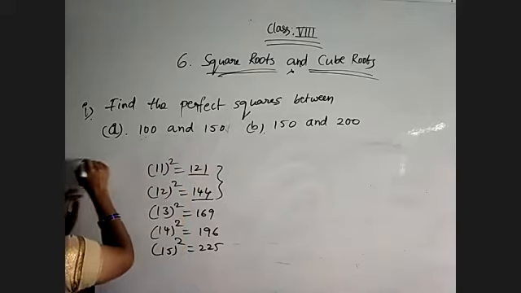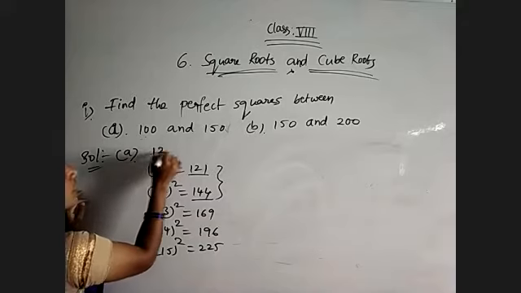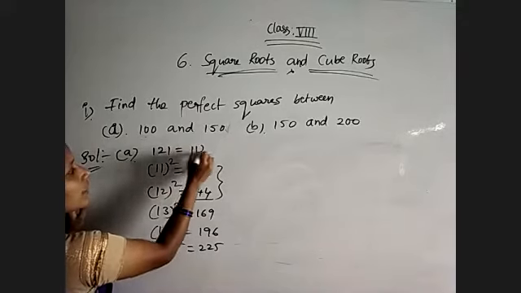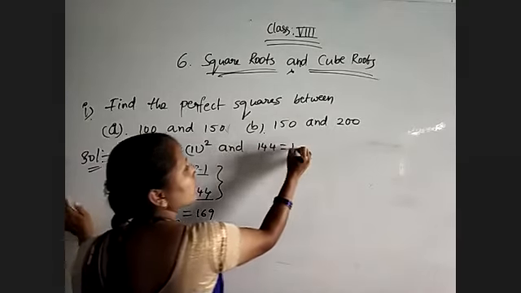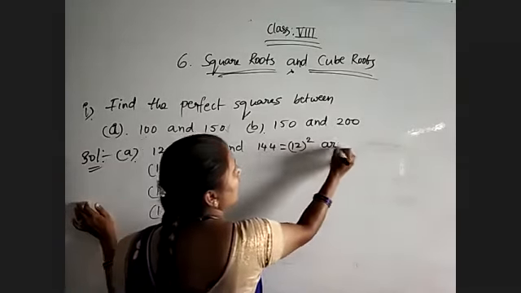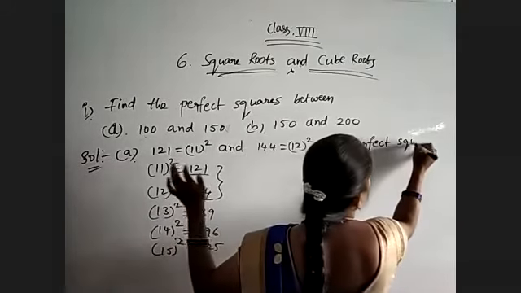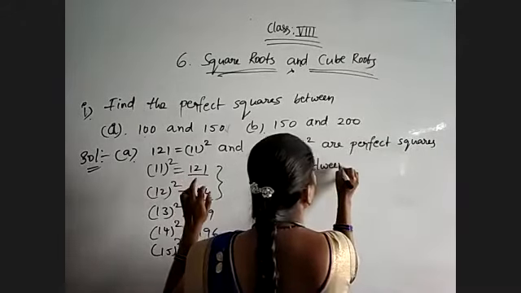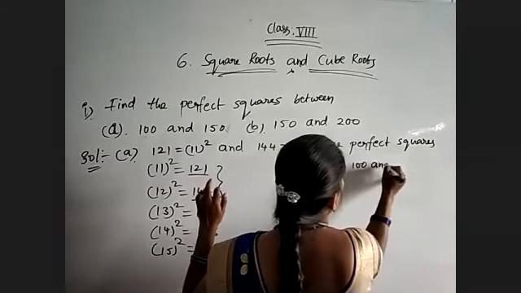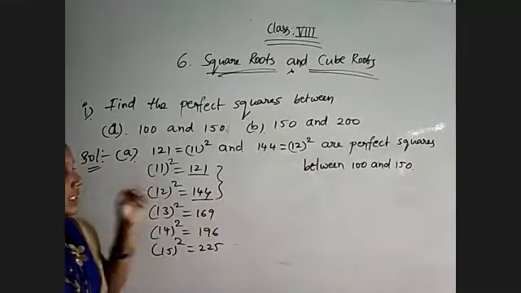So for the first question, 121, which is 11 square, and 144, which is 12 square, are perfect squares between 100 and 150. Now the same for 150 and 200, we will say.